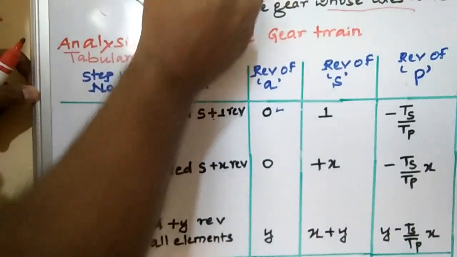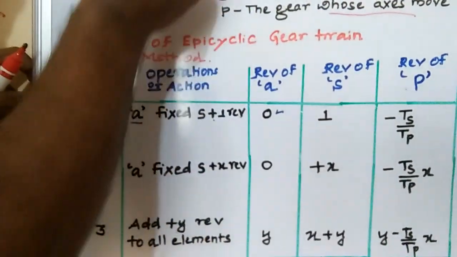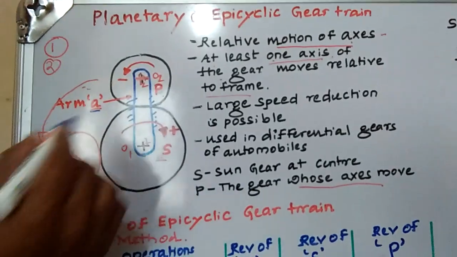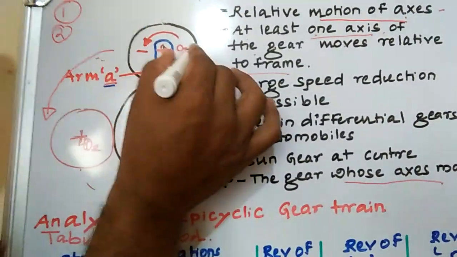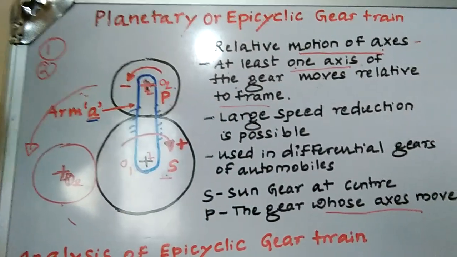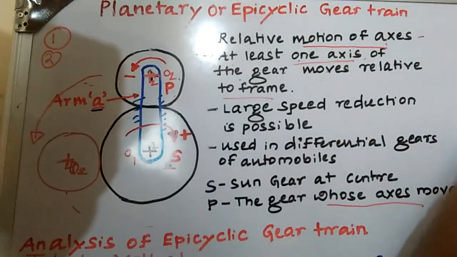Then you give one revolution to the sun gear, and you have to calculate the revolution made by the planet gear. If you give one revolution for the sun gear, what is the revolution made by the planet gear? We can calculate it this way. I have taken it here for the calculation. Look at this one, step 1.